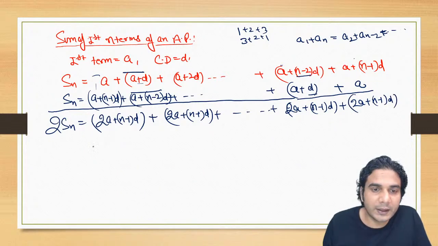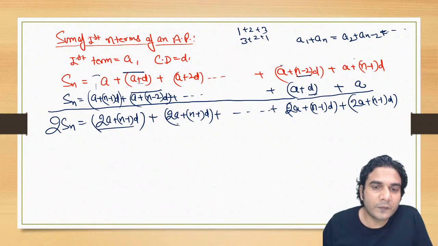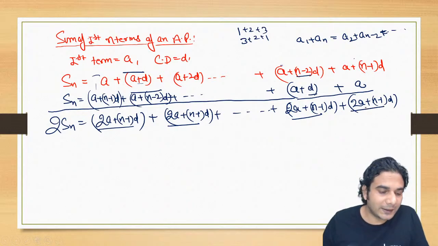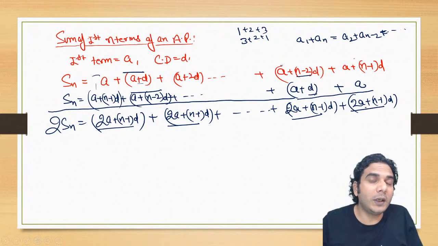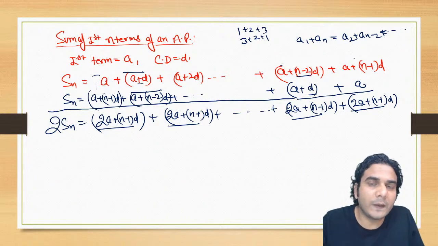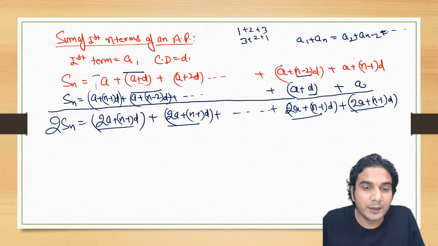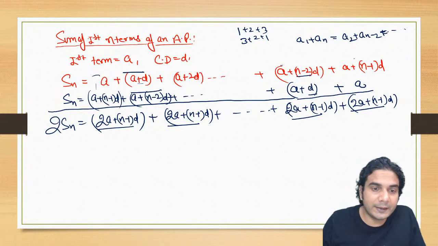So how many terms are written? Obviously the same number of terms which you have written earlier. So this is the first term, this is the second term, this is the third term, and so on. This is the (n minus 1)th term, and this is the nth term. So now all terms are equal, and you have n terms. Suppose you are adding 2 plus 2 plus 2, 10 times. Then what will be the answer? 2 into 10, right? If you are adding 3 plus 3 plus 3, 100 times, then what will be the answer? 3 into 100, right? So similarly, you are adding this term n times. How many times? n times.